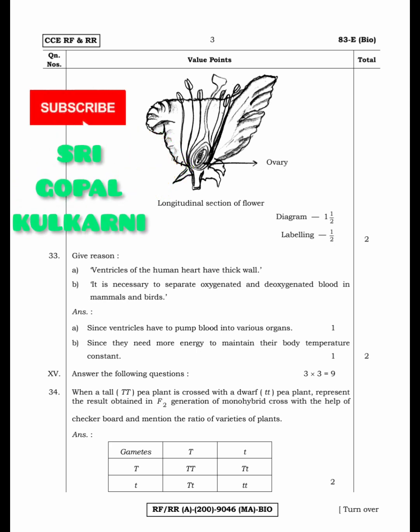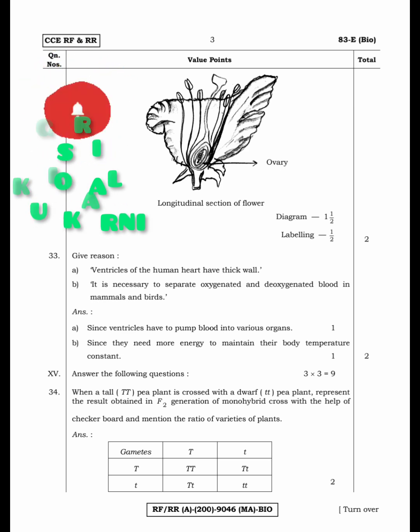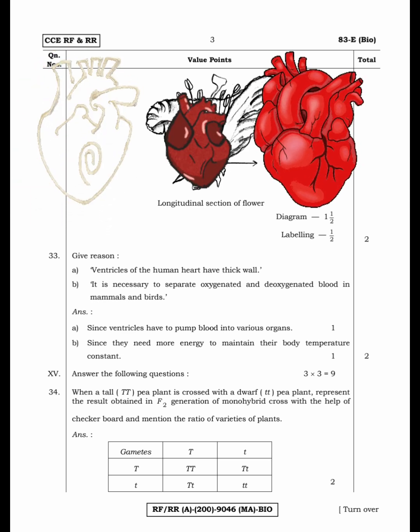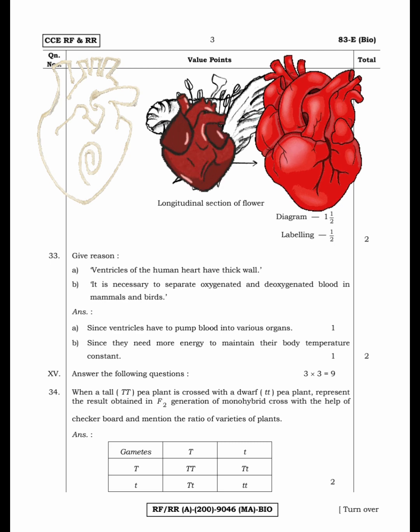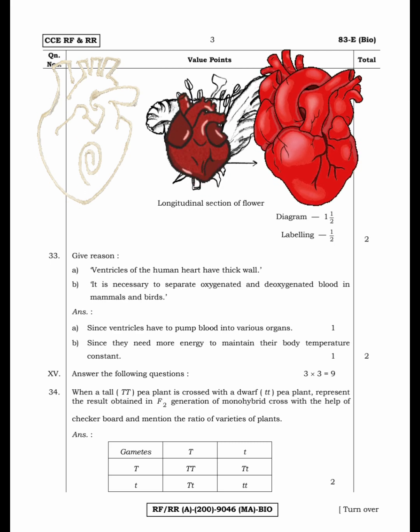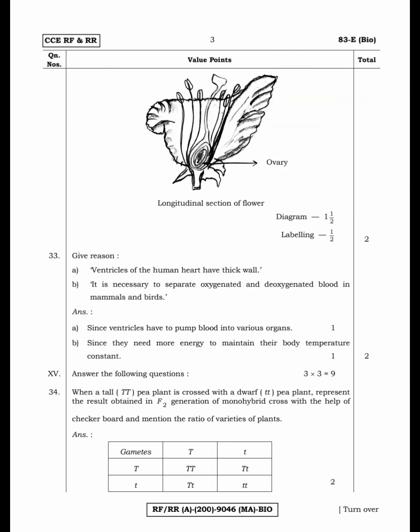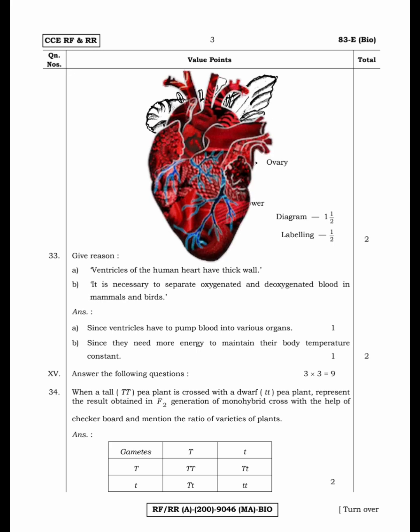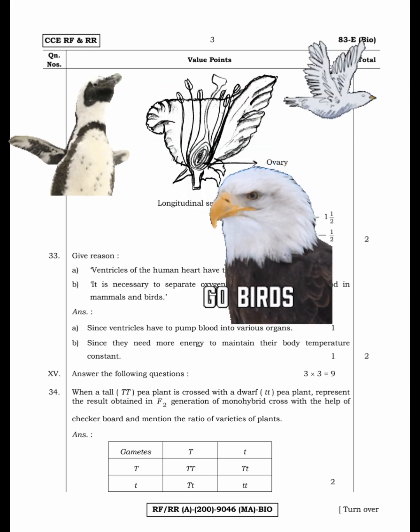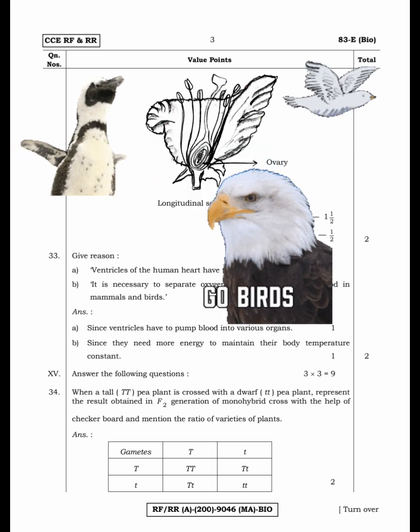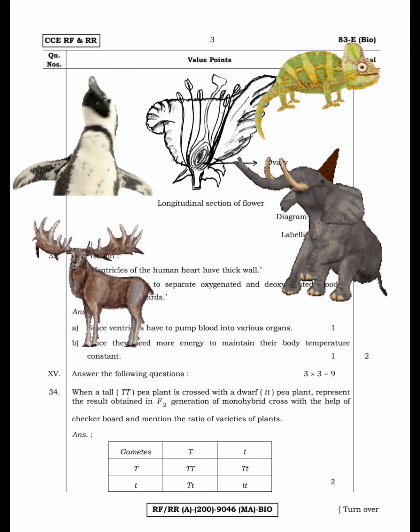Next, give reasons. A. Ventricles of the human heart have thick walls. B. It is necessary to separate oxygenated and deoxygenated blood in mammals and birds. So for the first question, the answer is that ventricles have to pump the blood into the various organs. For B, the answer is that they need more energy to maintain their body temperature constant, because birds and mammals are warm-blooded animals.